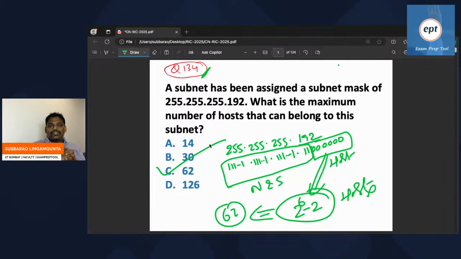In the host part, all zeros is used for the subnet ID and all ones is used for the DBA, the direct broadcast address.